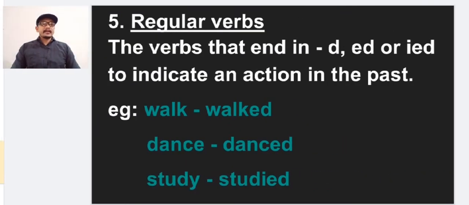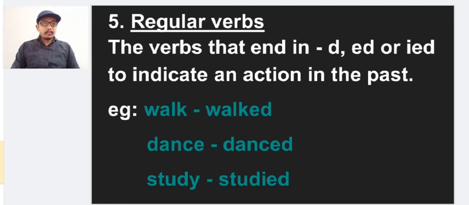Let us come to the fifth one, regular verbs. The verbs that end in d, ed or ied to indicate an action in the past are called regular verbs. When we make the V1 or V2 form, the present form and the past form, from the present form, if we want to make the verb into past, we will be adding d or ed or ied. If we can make those verbs past by adding these letters, those verbs are called regular verbs.